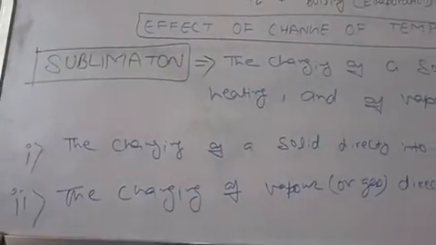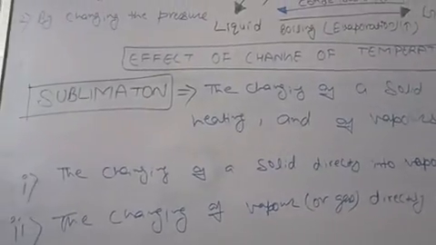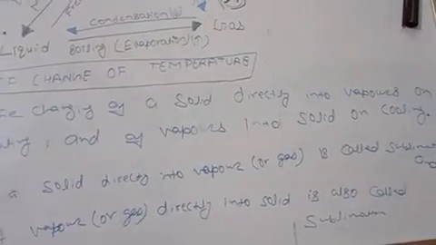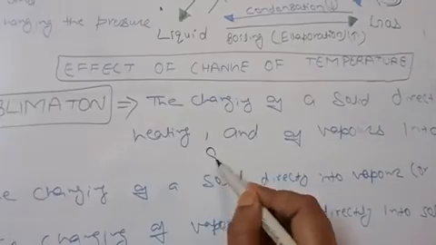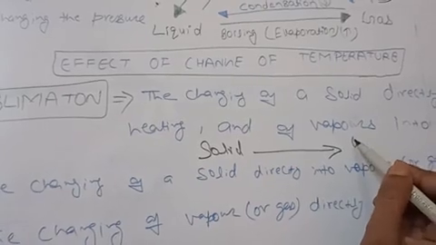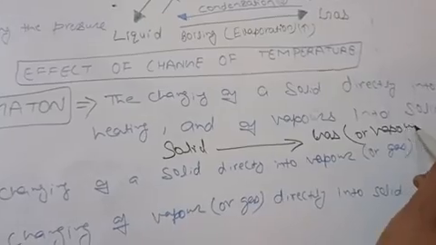So both processes are called sublimation. The changing of a solid directly into vapor is called sublimation. Here it is solid, here it is gas or vapor, you can say.